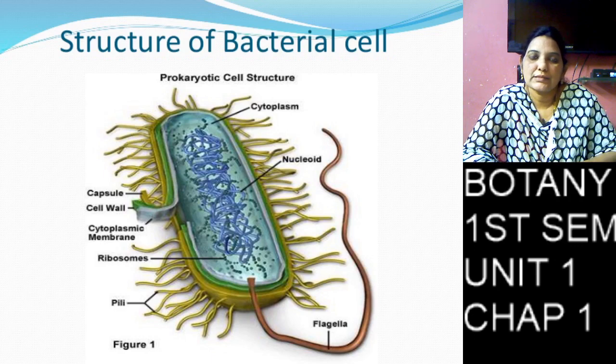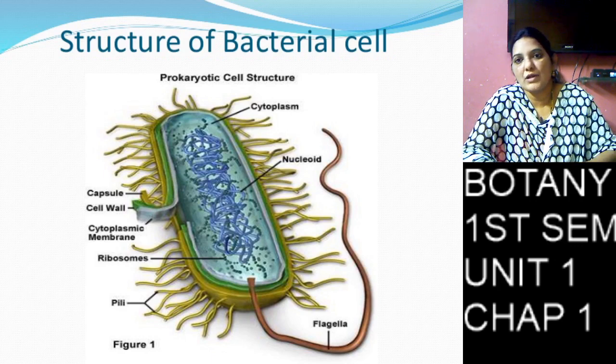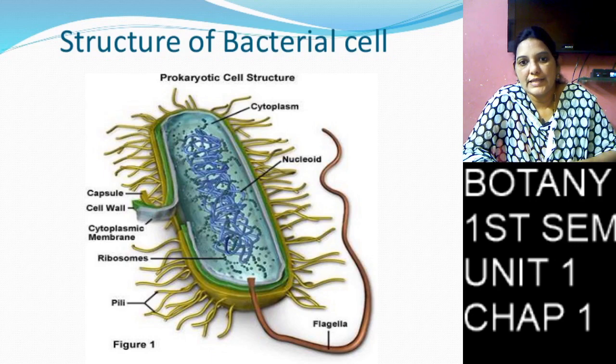Next, the outer gelatinous layer is also present.